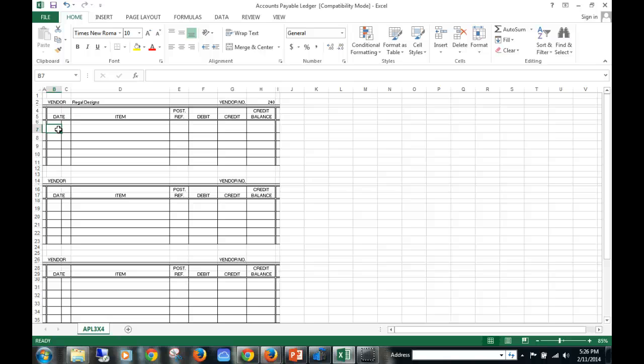The account number is 240, and the balance for October 1st of the current year is $877. So currently on October 1st, we owe them $877. So we're going to put October 1st, 2014. And actually, what I would do is put 2014 here so we know the year, and then October 1st. You can kind of see how that'll work.